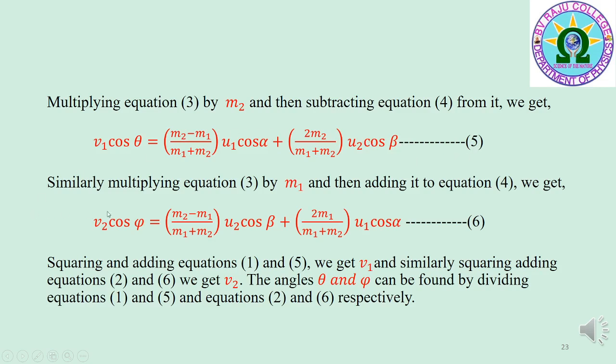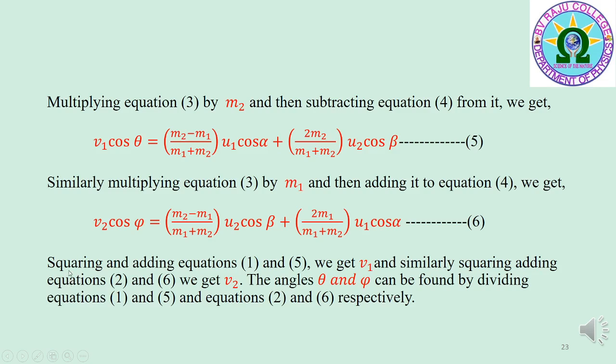Similarly, multiplying equation 3 by m1 and then adding it to equation 4, we get v2 cos phi is equal to (m2 minus m1) by (m1 plus m2) into u2 cos beta plus 2m1 by (m1 plus m2) into u1 cos alpha. That is equation 6. Here the derivations are not necessary. You have to remember the two equations 5 and 6 carefully.